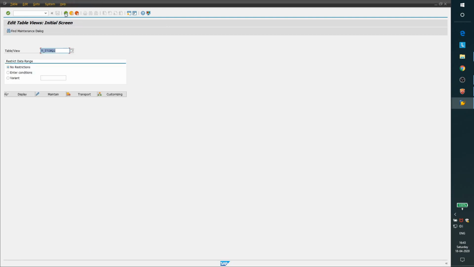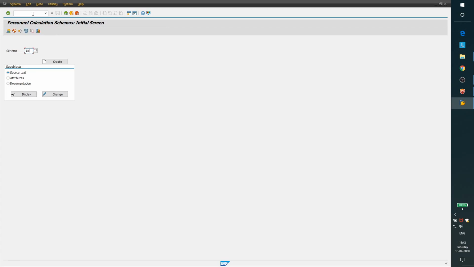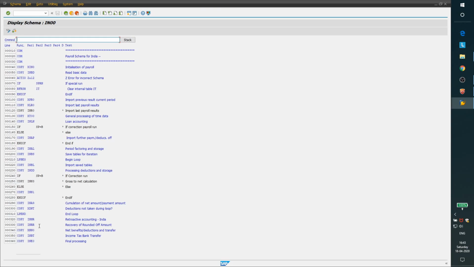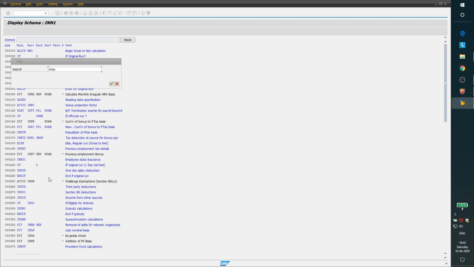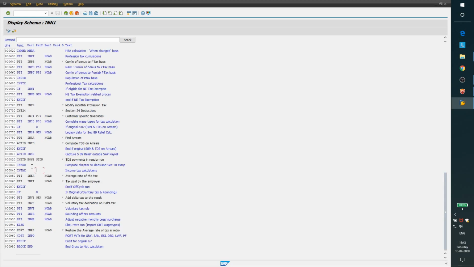The next change that has happened is at the schema level. So let us quickly see the Indian payroll schema. Inside the Indian payroll schema, we have the gross to net schema, INN1. If we go to INN1 and check INTAX, you can see before INTAX a new function is added, which is compute chapter 6 deduction and section 10 exemption.